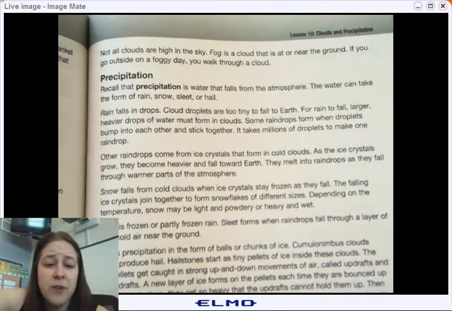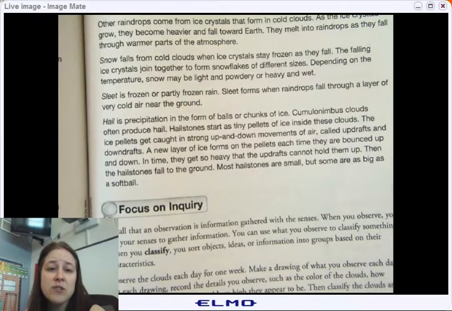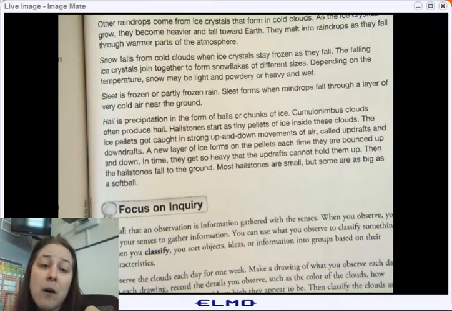Snow falls from cold clouds when ice crystals stay frozen as they fall. The falling ice crystals join together to form snowflakes of different sizes. Depending on the temperature, snow may be light and powdery or heavy and wet. Sleet is frozen or partly frozen rain. Sleet forms when raindrops fall through a layer of very cold air near the ground.